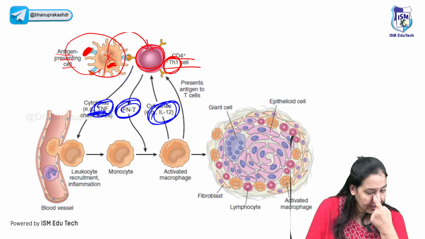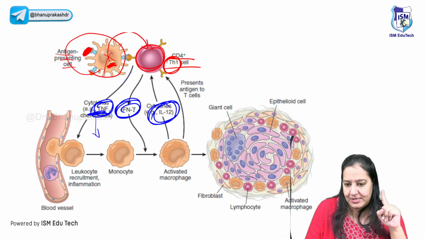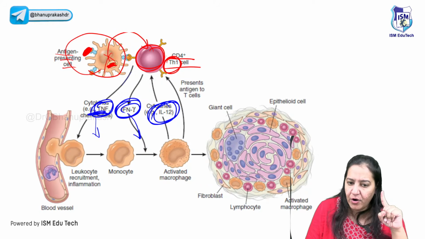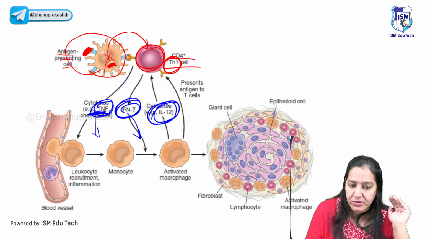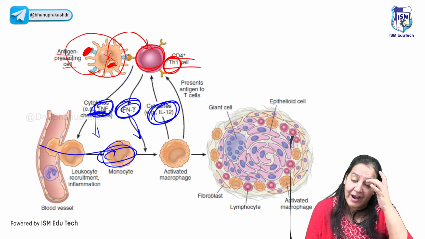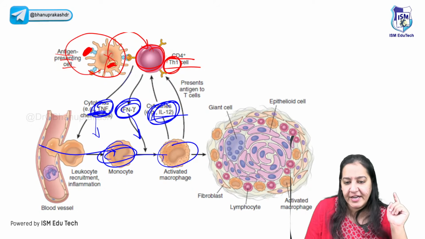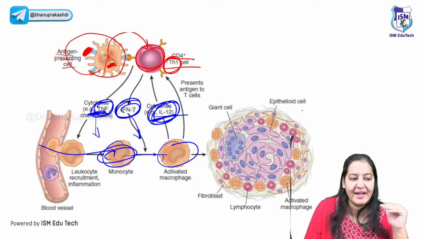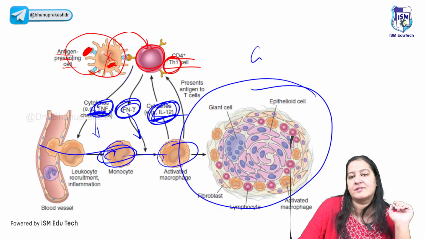TNF is bringing the fibroblasts. Interferon gamma is bringing the monocytes. Monocytes come out and convert into macrophages or epithelioid cells. And interleukin will bring more and more T cells. Ultimately, the accumulation of the 3 types of cells is a granuloma.